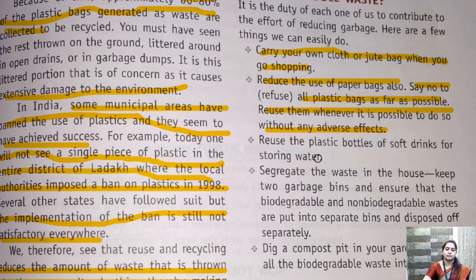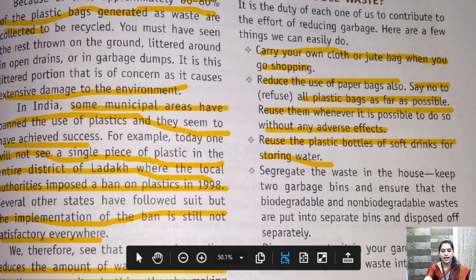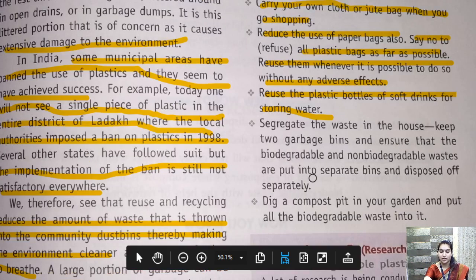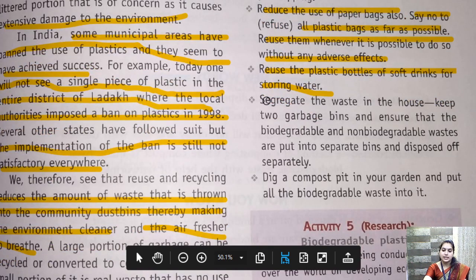Okay, got it? Then we have, reuse the plastic bottle of soft drink for storing water. Yes, this we have seen in the diagram, that plastic bottles we can use in many ways. Segregate the waste in the house.